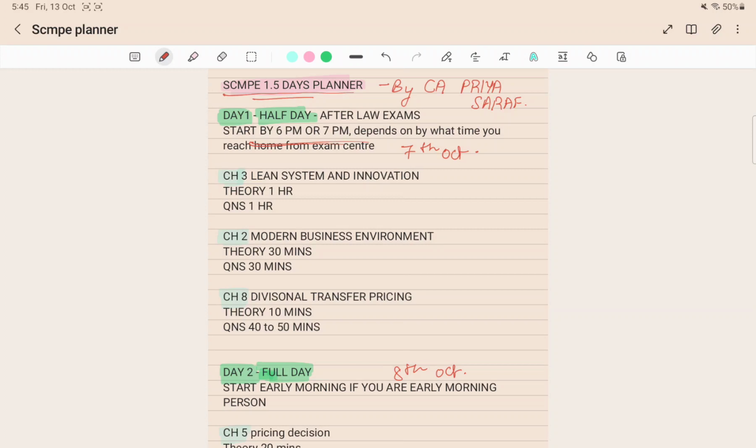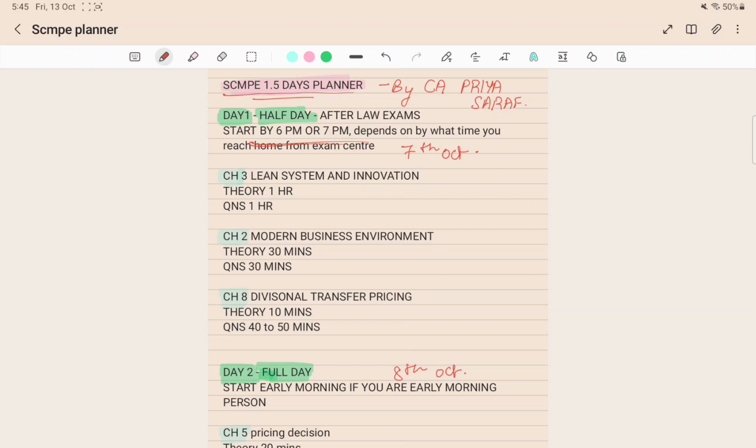Now starting with the plan, day 1, that is the half day you will be getting after your paper 4 law exams. You can start by 6 pm or 7 pm, that completely depends on what time you will be reaching home from the exam center. Some exam centers are far away from their home, so they can start a bit late, it's fine, but don't delay much, don't waste your time on discussion of paper 4.